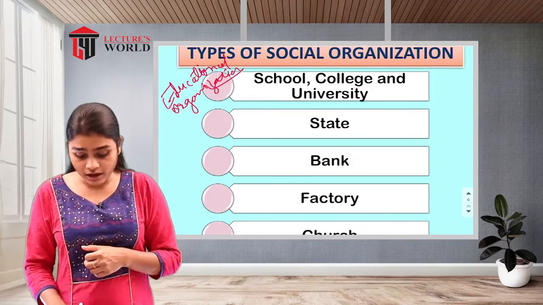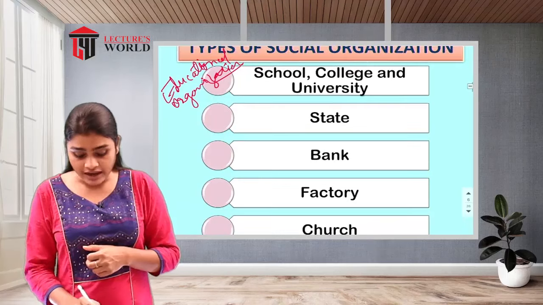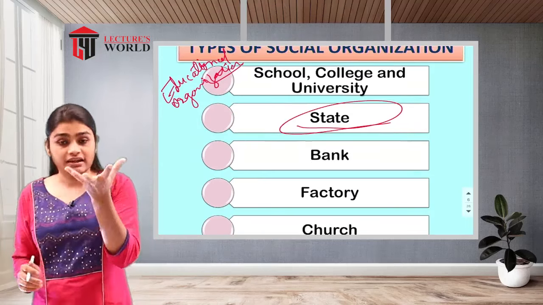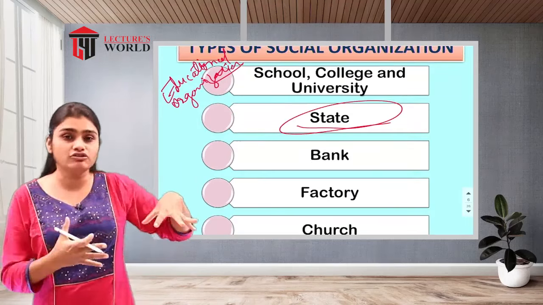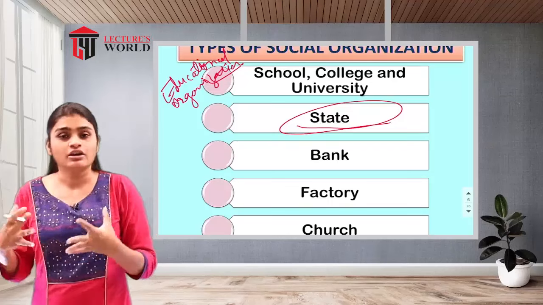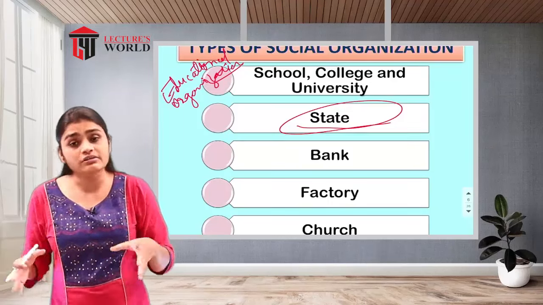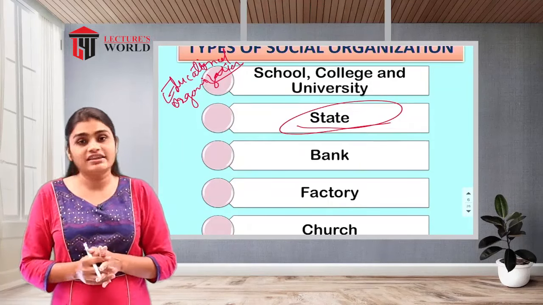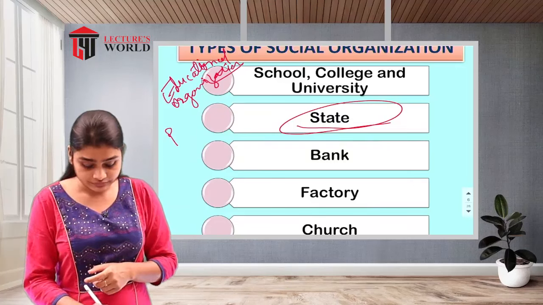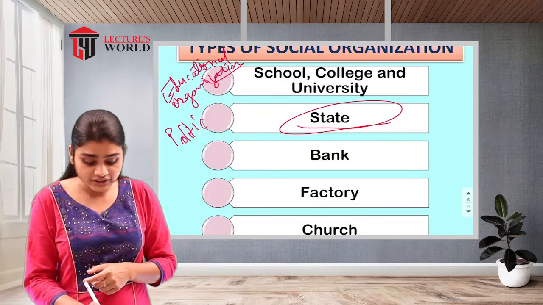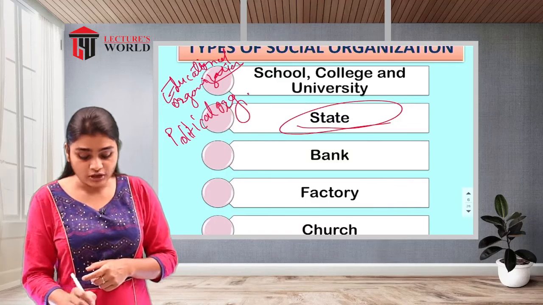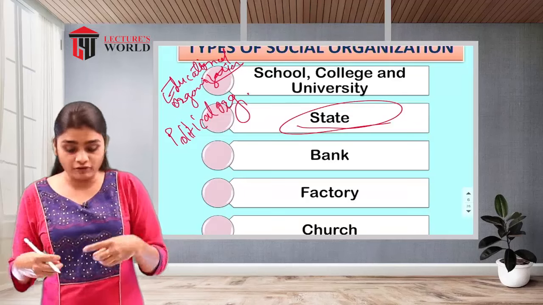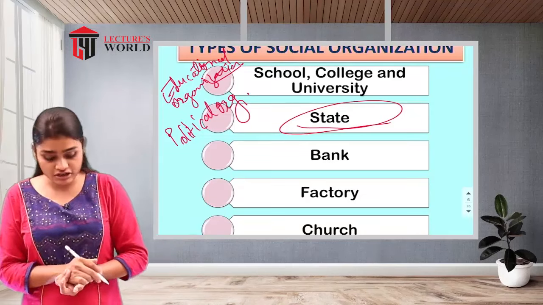Then the next social organization is your state. When we talk about the state, that means the whole state. If we talk about Gujarat or Maharashtra or a different state, that also makes one social organization, and this type of social organization is called your political organization, because the political aspects and political functions will be there in this type of group. That's why it is called a political organization.